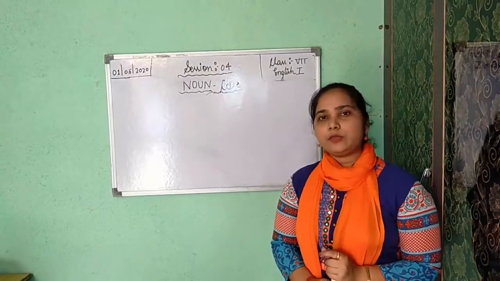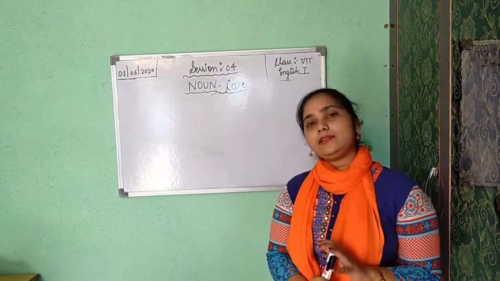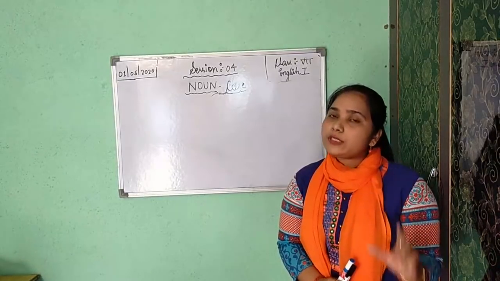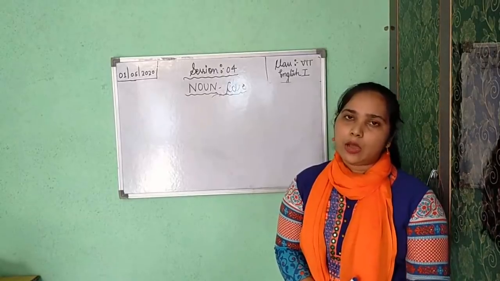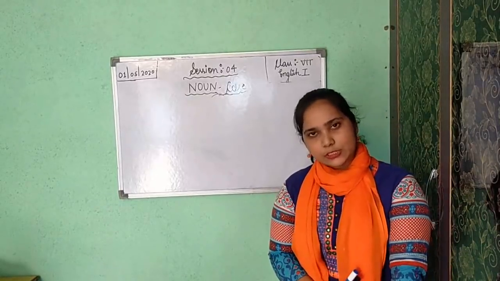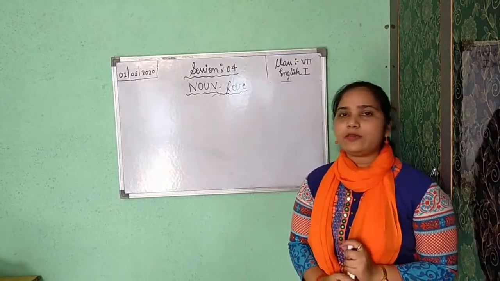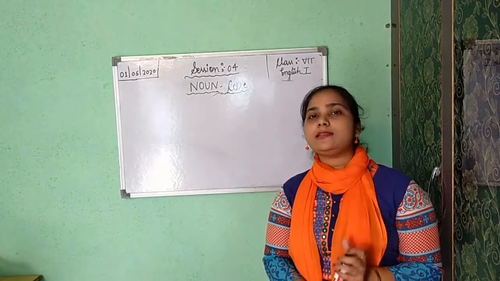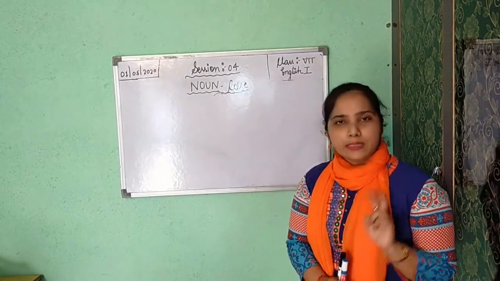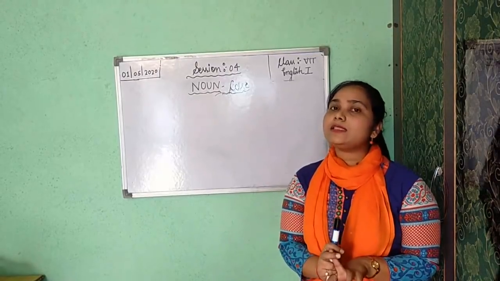Now, second is your objective case or accusative case. Objective case means it shows the object of the sentence. Object can be either a noun or pronoun. So objective case shows a noun or pronoun which is used in the sentence as an object. There are two types of object: first is direct and the other one is indirect.